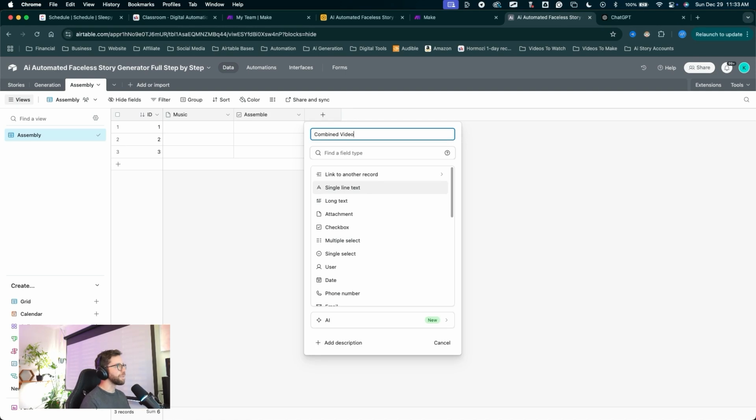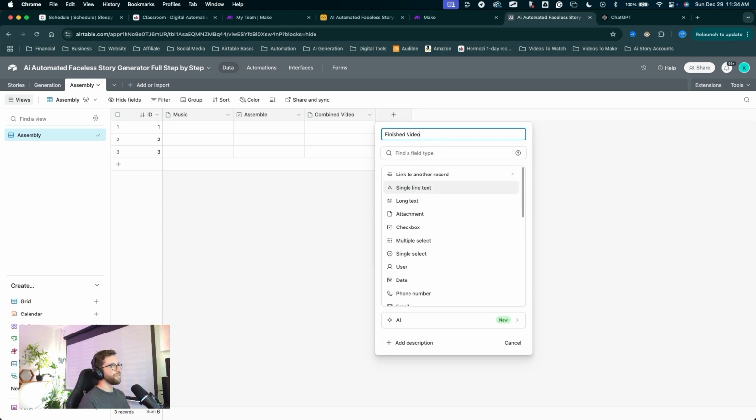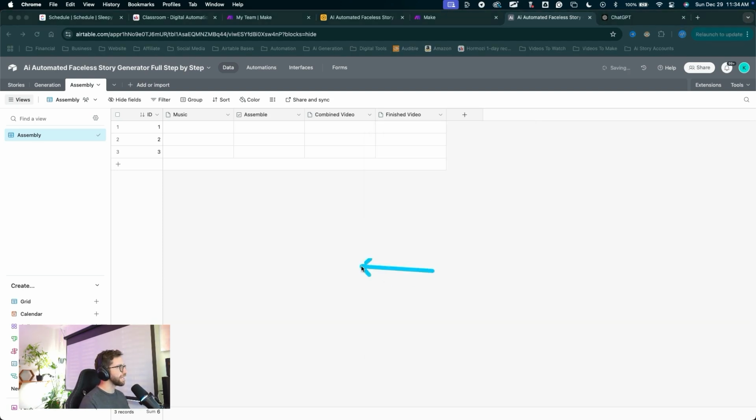Call this combined video. This will be an attachment field. Create the field, click the plus to create a new field. We'll call this finished video. This will be an attachment field. Click create field. Now we're gonna have to link up some of our other tables to this table here.